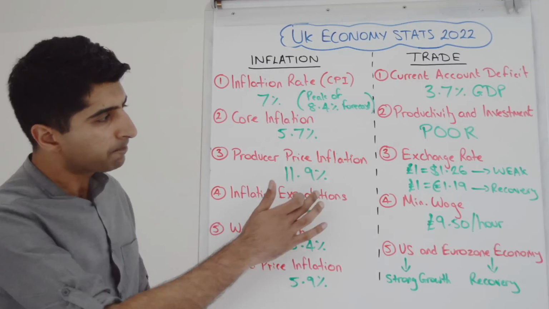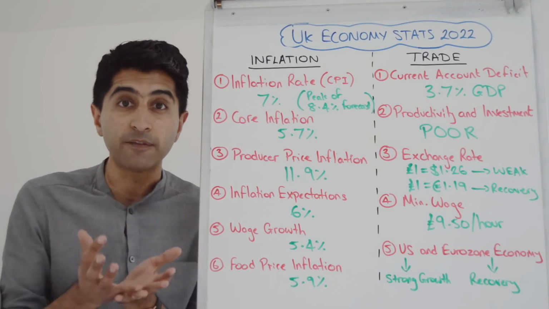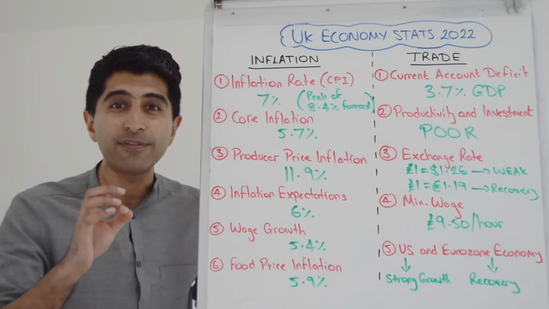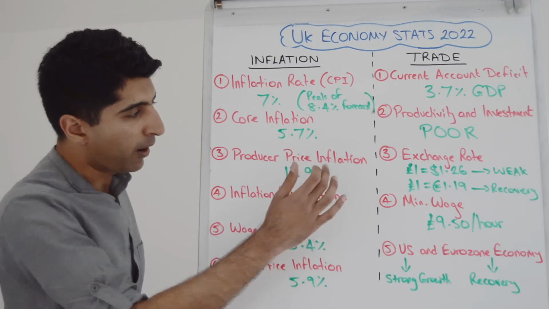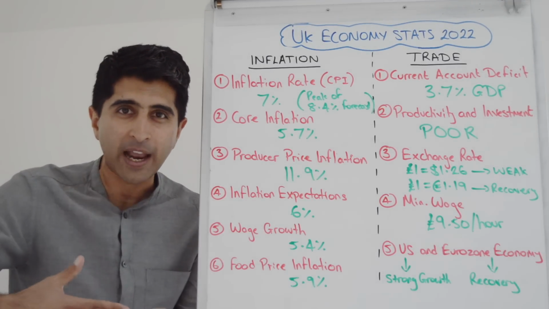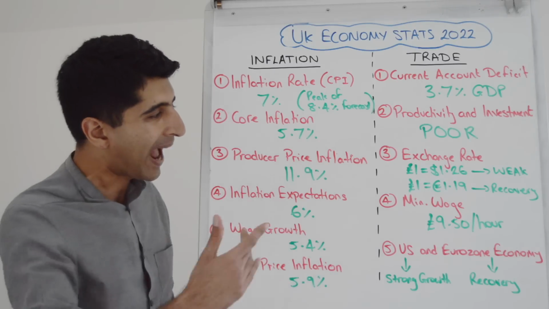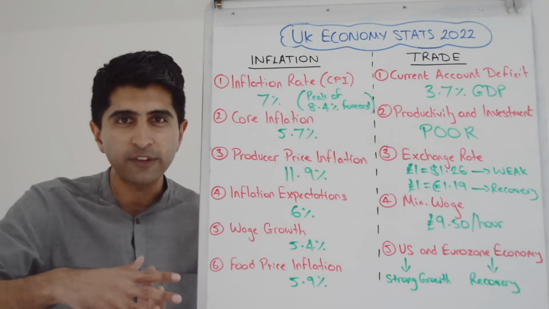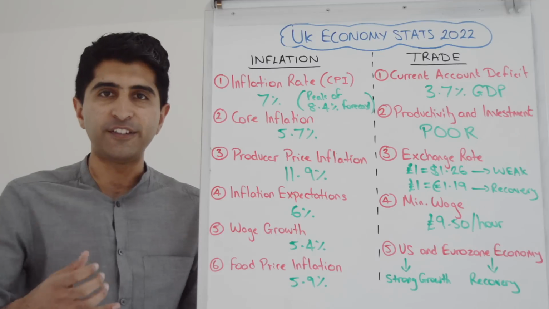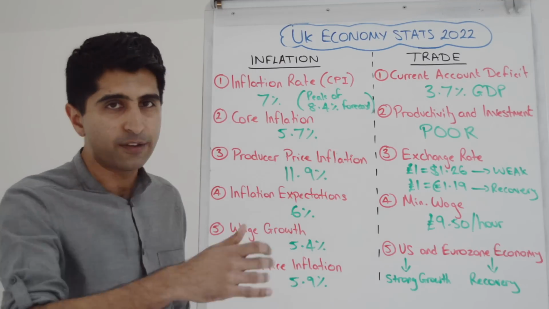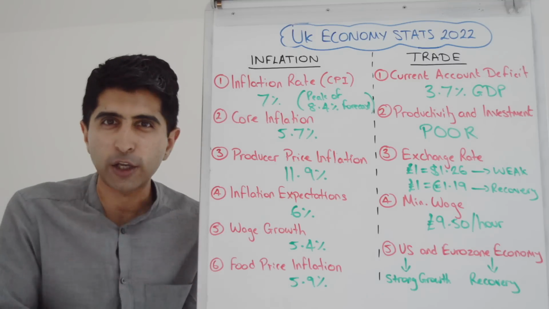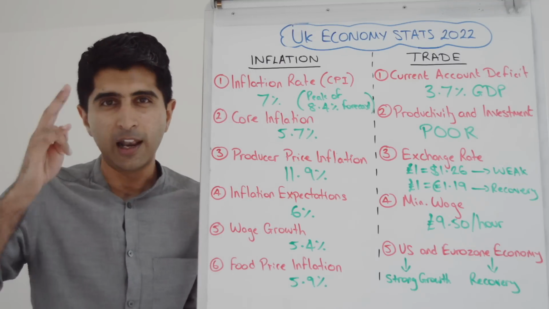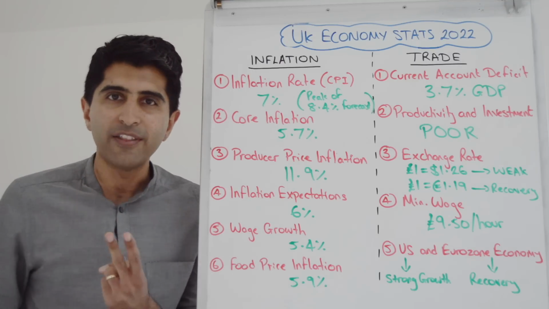Producer price inflation looks at the change in price of a basket of goods as they leave the factory gate. This is wholesale inflation, the changes in the price of goods as they are manufactured. This is one step before the CPI inflation rate. If this rate is very high, it means input costs are rising for firms. Their costs of production are rising, like their raw material costs, like their labor costs.